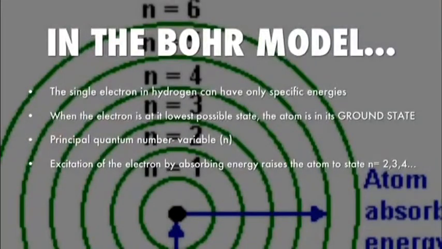In the Bohr model, the single electron in hydrogen can have only specific energies. When the electron is at its lowest possible state, the atom is in its ground state. Principal quantum number is represented by variable n. Excitation of the electron by absorbing energy raises the atom to state n = 2, 3, 4, 5, 6, and so on.